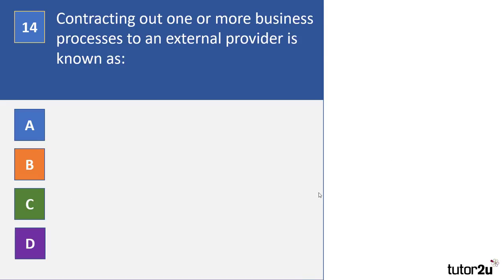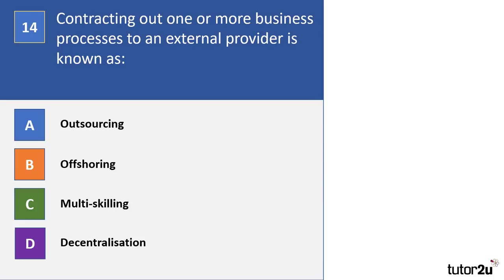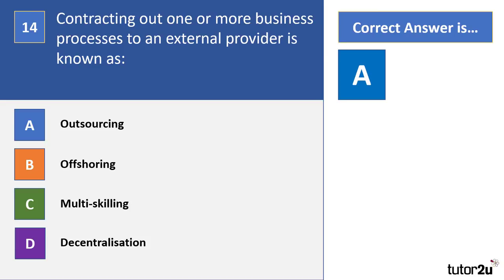Now it's our penultimate question, question 14. Contracting out one or more business processes to an external provider is known as outsourcing, offshoring, multi-skilling, or decentralization. Once again, please pause the video now while you make your choice. And the answer to question 14 is A, outsourcing. Not to be confused with offshoring. Often it's easy to get those two mixed up. But contracting out one or more business processes to an external provider is known as outsourcing.